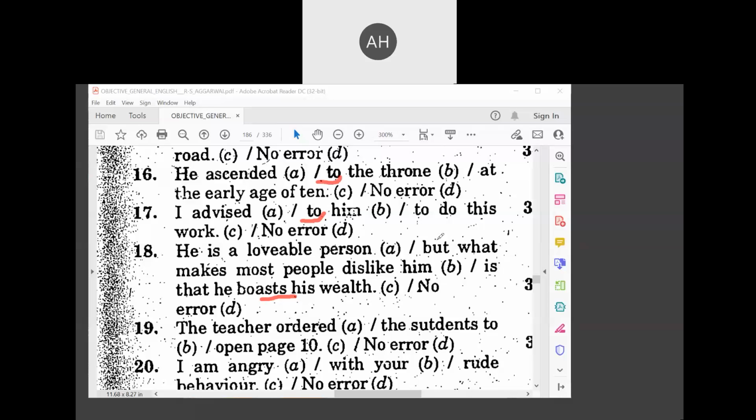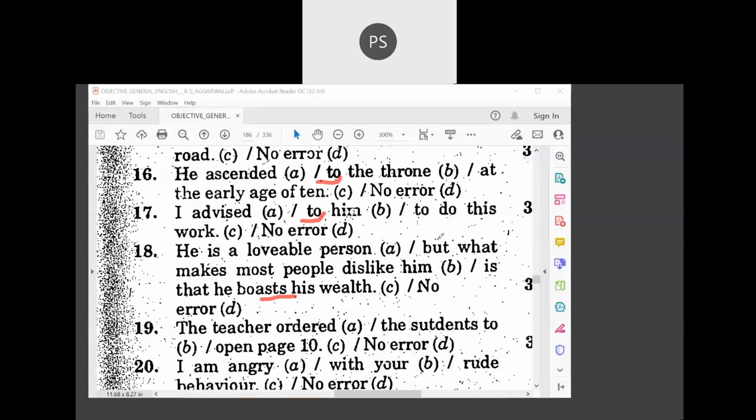The teacher ordered the students to open page 10. So here you have to insert the preposition. Page number 10. See, number is not a preposition. Open at page 10. So you have to look for the preposition there. We'll move on to the next one.